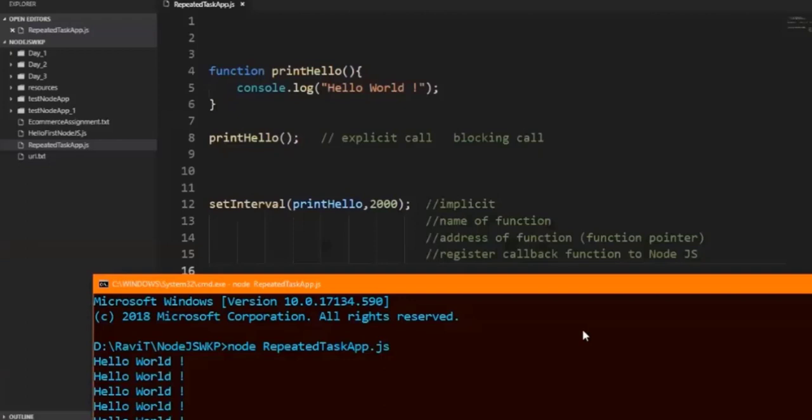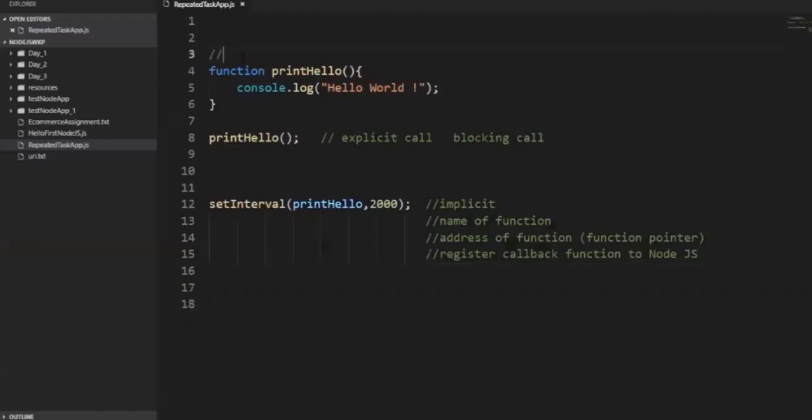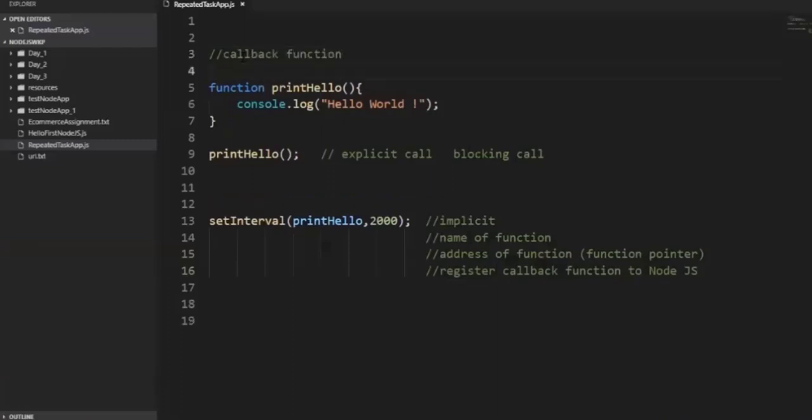But who is calling this hello world? My next question. This print hello function is called a callback function. This function you declared, you registered here as a callback function. Once you register that callback function, the Node engine is internally taking care of calling this function exactly after 2 seconds.